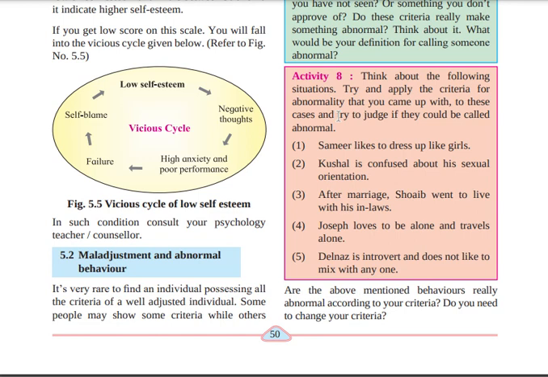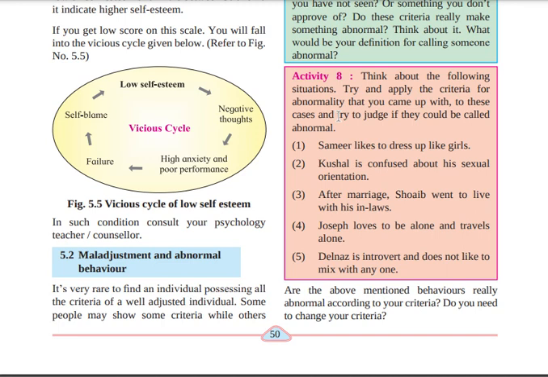Kushal is confused about his sexual orientation. Kushal is a boy. He is confused about his sexual orientation, whether he is a boy or a girl. After marriage, Shoaib went to live with in-laws. What do you think, Shoaib? After marriage, he went to live with his in-laws. Okay, in-laws means he went to live with his wife's family.